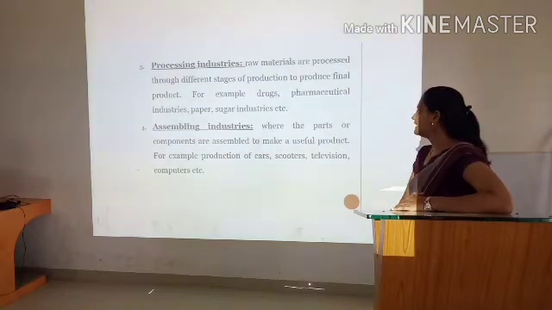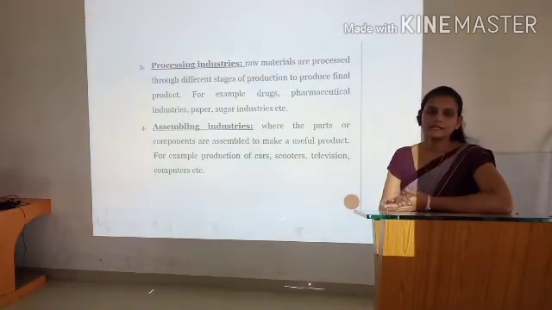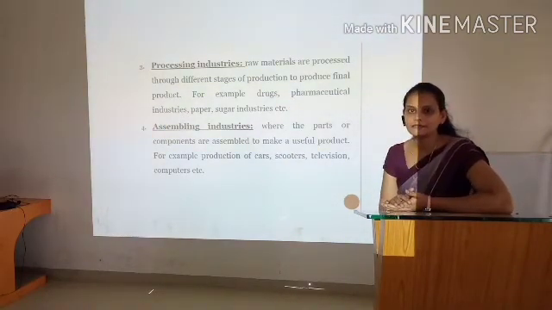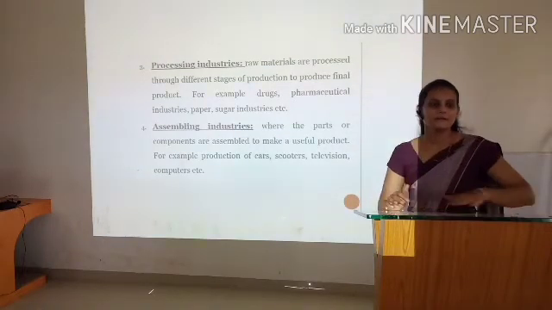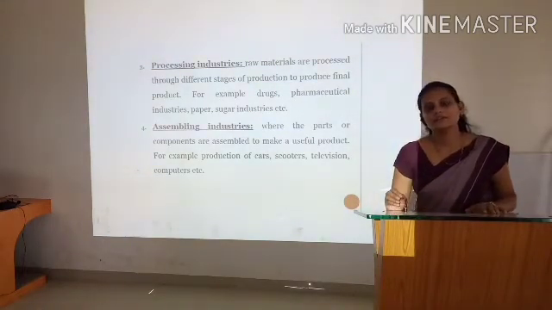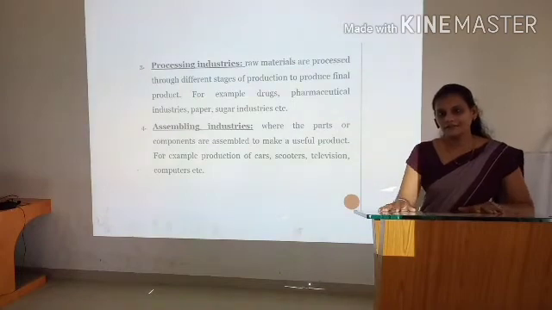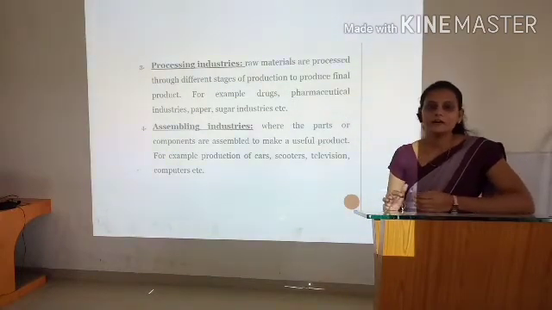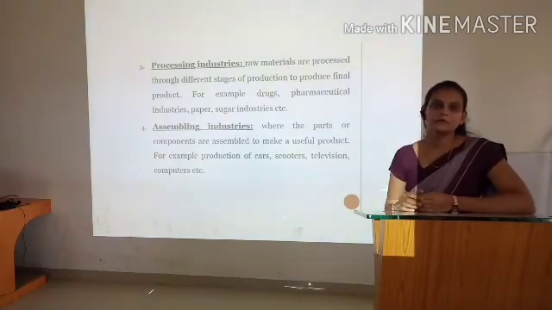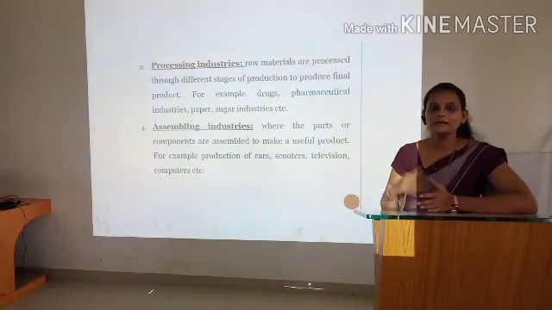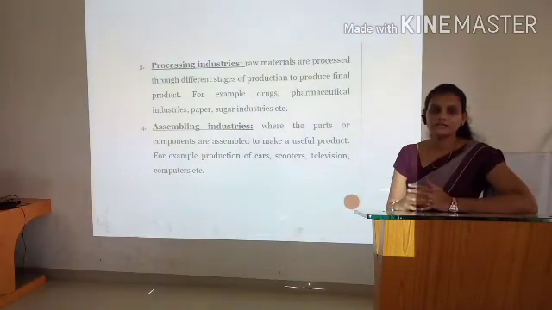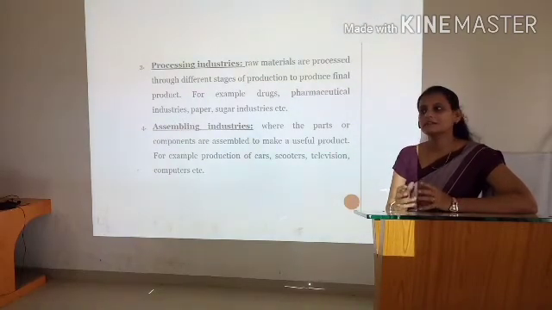Next one is assembling industry. What is the assembling industry? These are the industries which are engaged in assembling of different components, and from that assembling of different components they can make a new finished good. For example, we can make a television set.